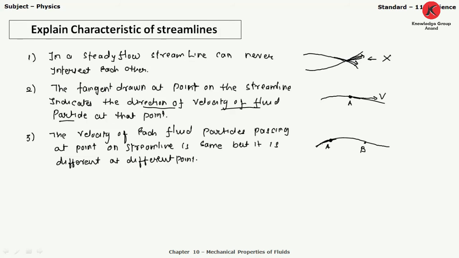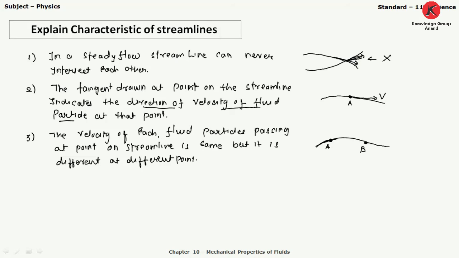But after passing through point A, when they come to point B, it may be possible that the velocity at point B is different. Clear? This is the third characteristic of streamlines.